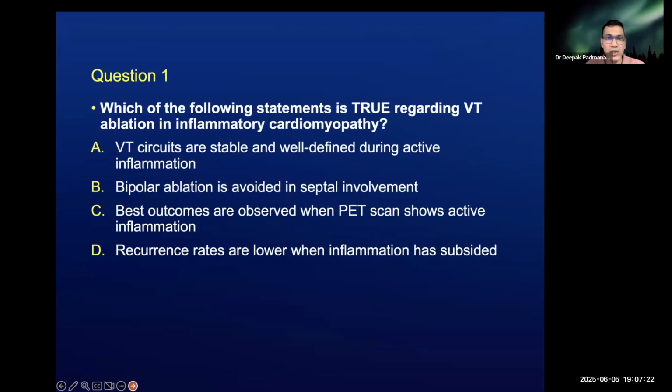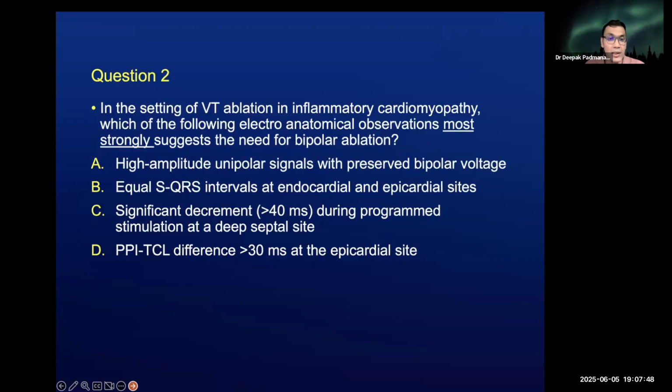The questions essentially are mainly to deal with whether VT ablation in inflammatory cardiomyopathy has a stable, well-defined circuit, whether it has bipolar ablation that is needed, whether the best outcomes are observed when PET scans show active inflammation, or if recurrence rates are lower when inflammation has subsided. Most of the times, the recurrence rates are lower when inflammation has subsided. We should look at the data regarding the same.